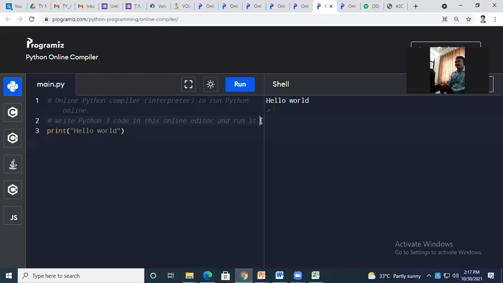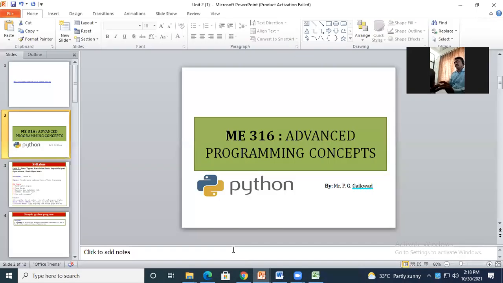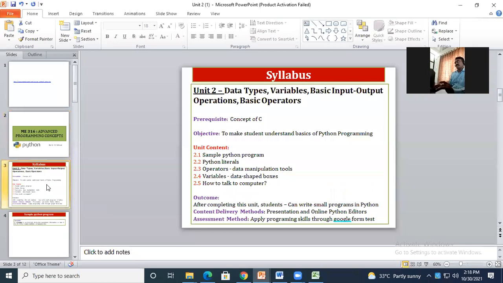Yes. Now, okay, this is about a sample program of Python. See, we have a very simple first unit. We have only the introductory part of Python. Now, see, in the first point of the second unit, is everyone looking here at the screen?